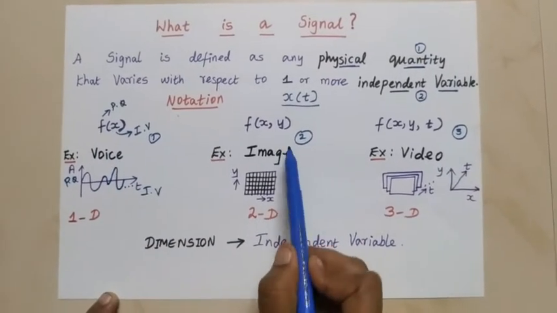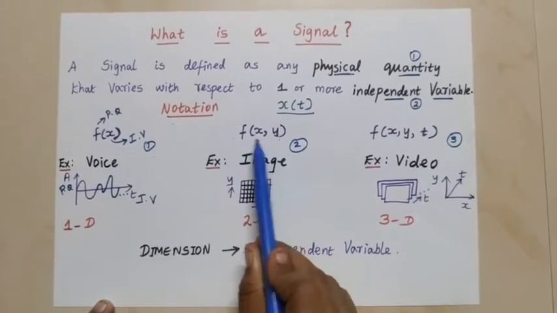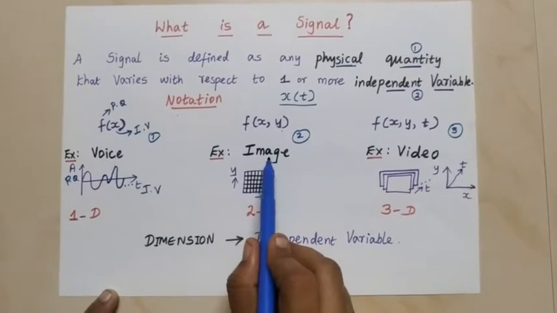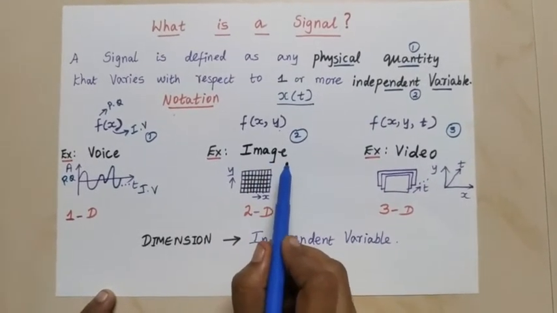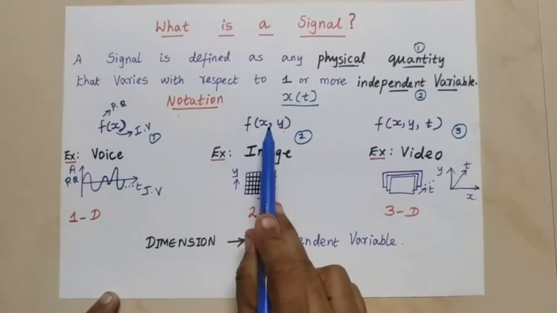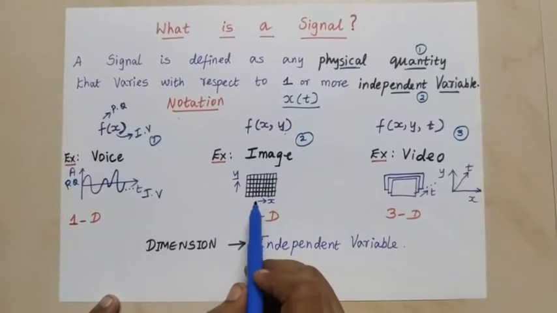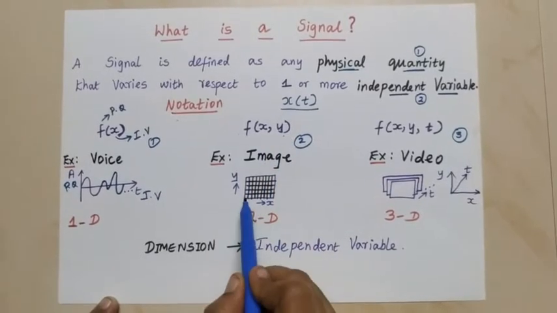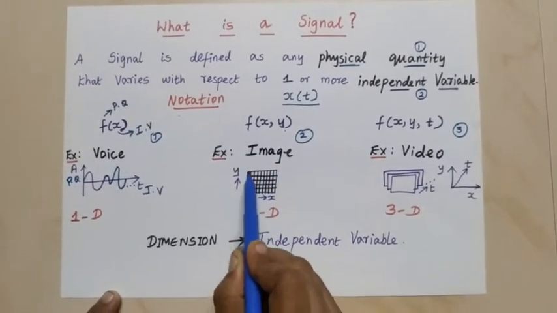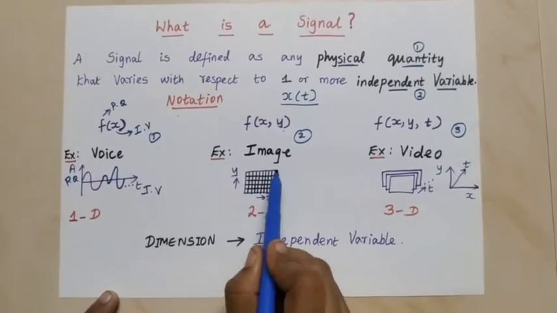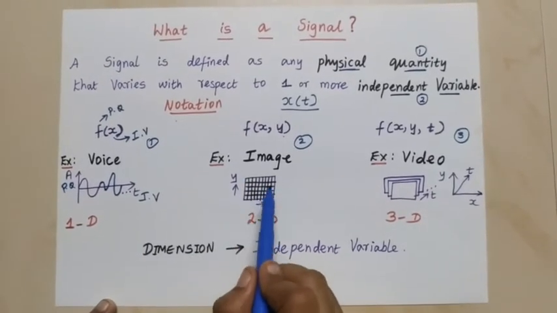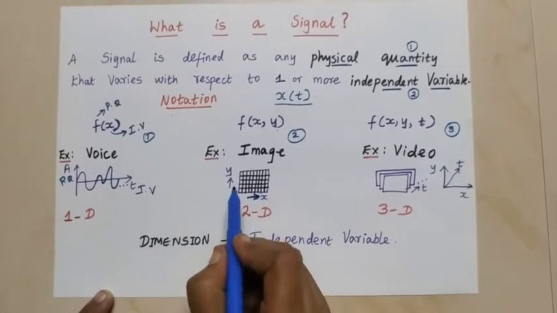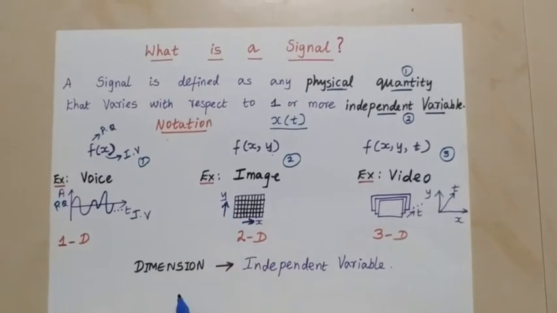We go for the next. We have two independent variables here and a physical quantity f. Example for this is image, or our still photographs, an example for f of x comma y signal. Why does image come under f of x comma y? If a still photograph or image looks like this, a square box or a rectangular box, it has two parameters. One goes on varying in x, another goes on varying in y.